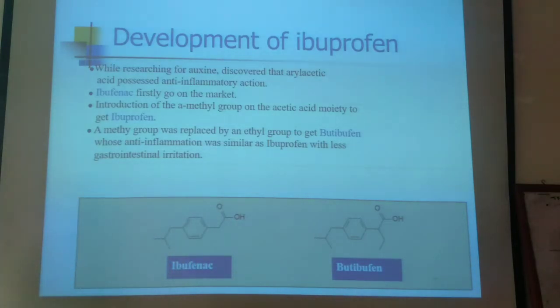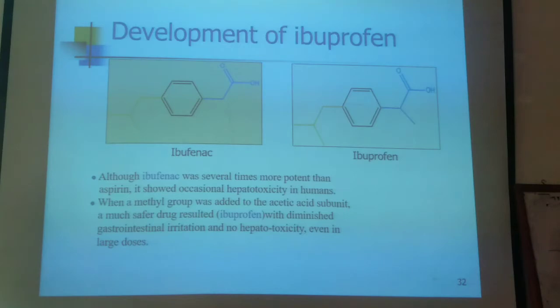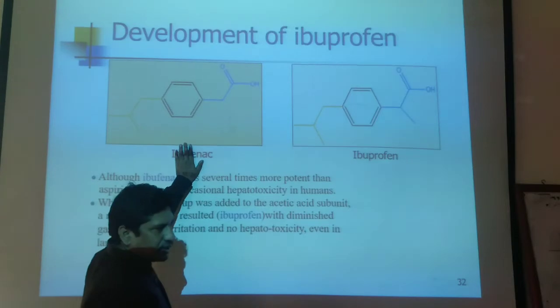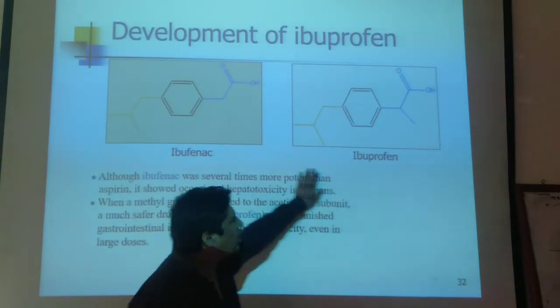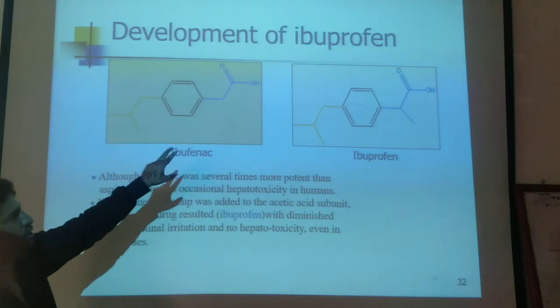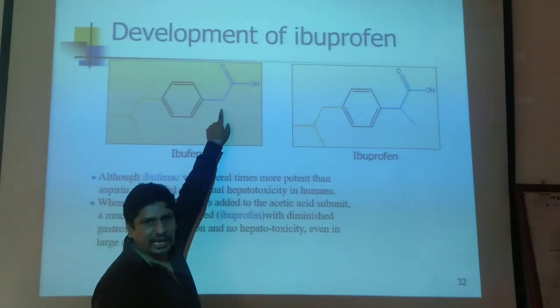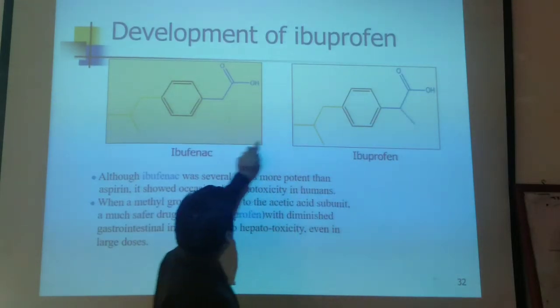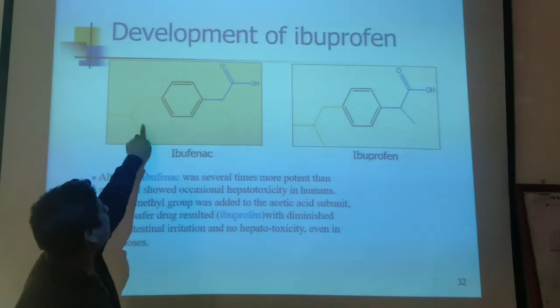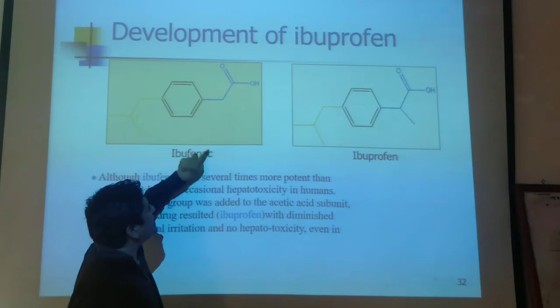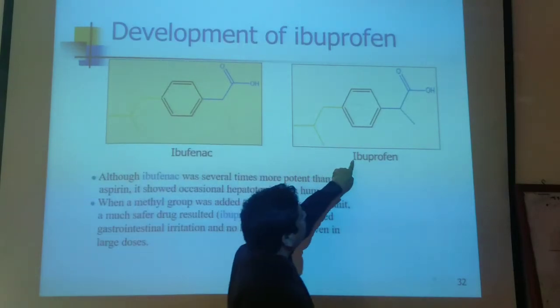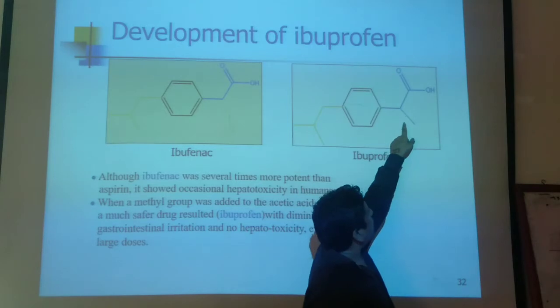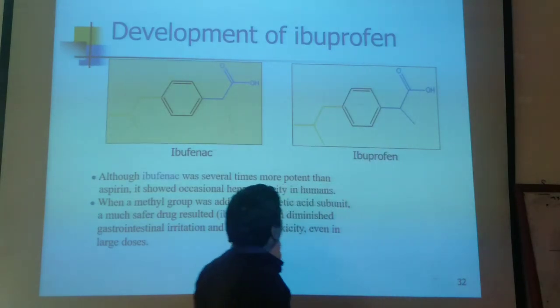Ibuprofen is mostly marketed under the brand name Brufen. This is the structure of ibufenac. This is the structure of ibuprofen. You have to understand the difference between both structures. There is absence of a methyl group in one and presence of a methyl group in the other. That is ibuprofen, that is ibufenac. Ibu means isobutyl, Fen means phenyl, Ac means acetic acid. Ibuprofen means isobutyl, pro means propionic acid, Fen means phenyl group.